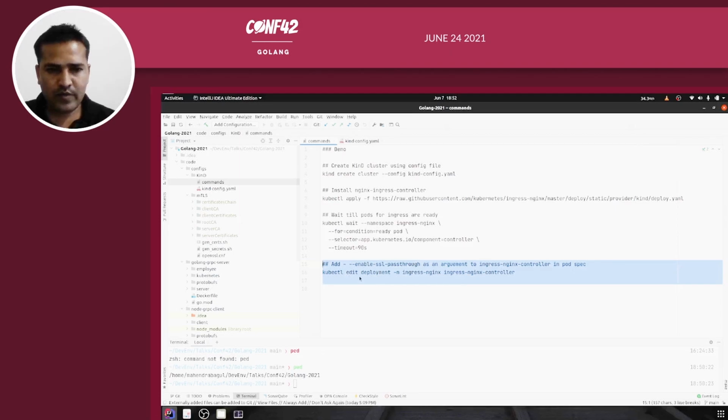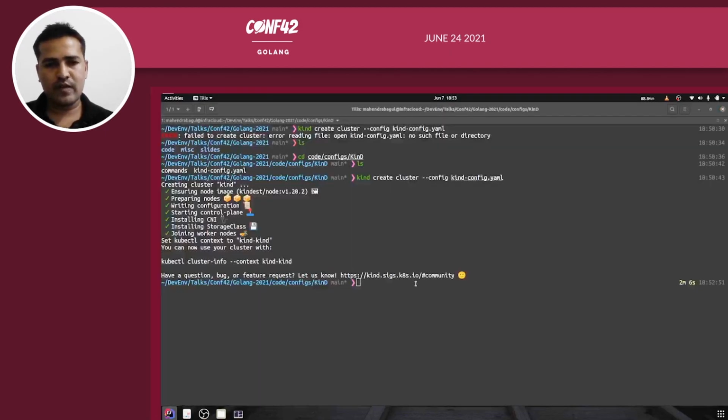In the last command we are going to edit the deployment of the ingress Nginx controller as well. So this flag, enable SSL passthrough, needs to be added as an argument to the ingress Nginx controller, otherwise your SSL passthrough mechanism will not work. This was a major blocker for me when I was working on a similar assignment.